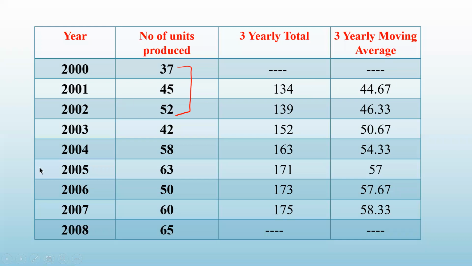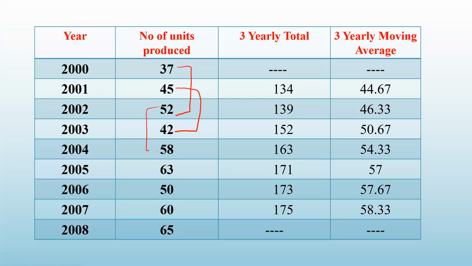Then what I have to do, I have to leave this 37. I have to take the sum of 45, 52 and 42. 45 plus 52 plus 42. So this will give me the sum against 2002. So that is 139. Divide by 3, I'll get the average, that is 46.33. Then what I have to do, I have taken 45, 52 and now 45 I have to leave.